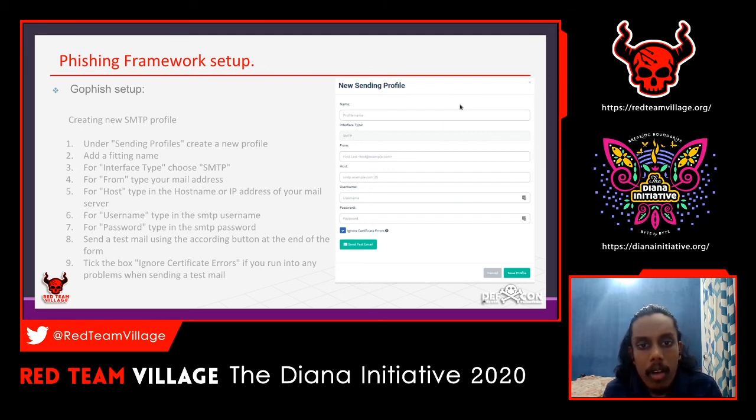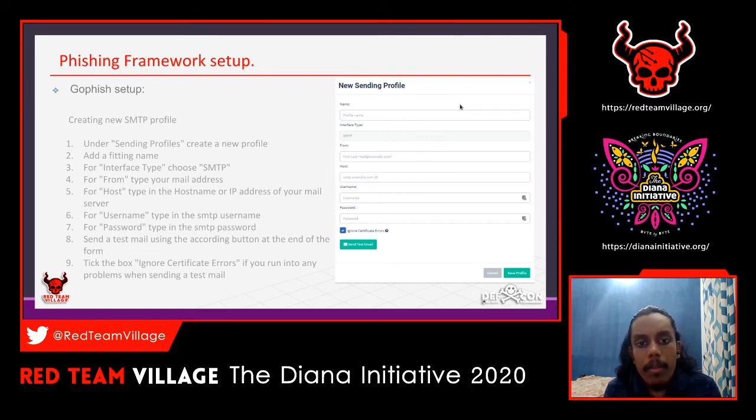So that's what you have to send. That's the email that you created when you created your SMTP server, or if you are using an SMTP service, then you have to use their own SMTP username and email. For the host part, you put the host name or the IP of your mail server, if you have an SMTP server, or if you are using a service, you put their server IP or domain name.